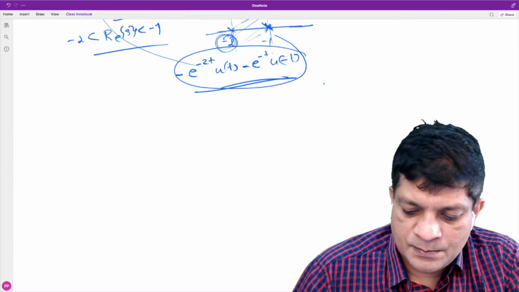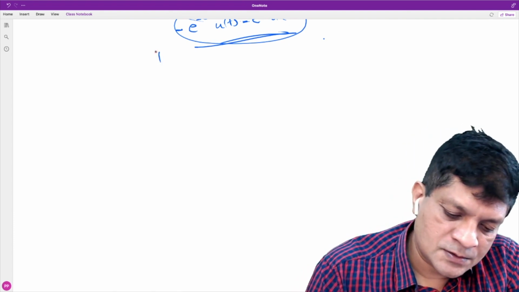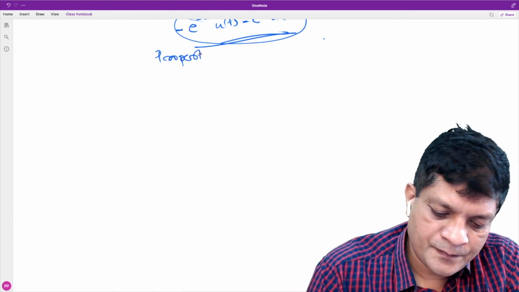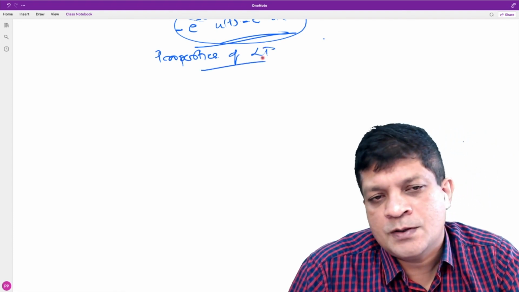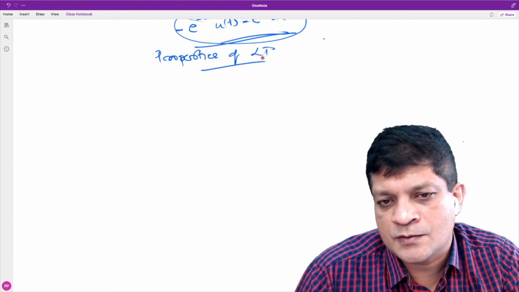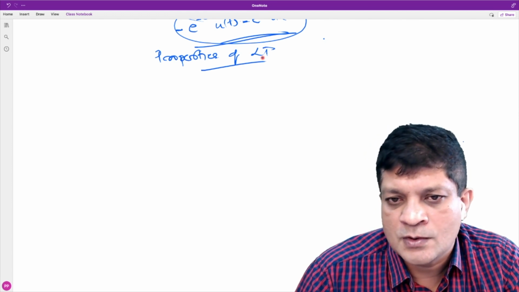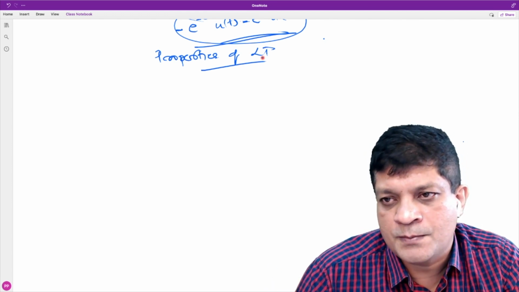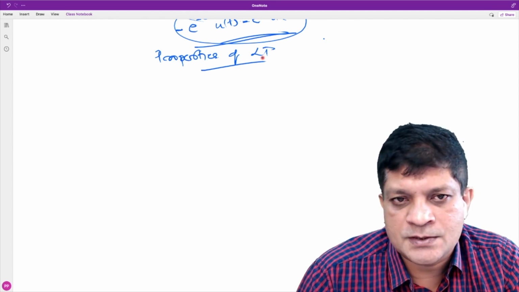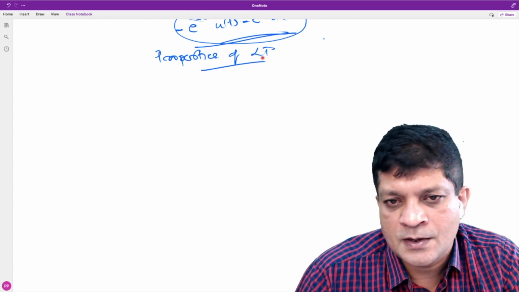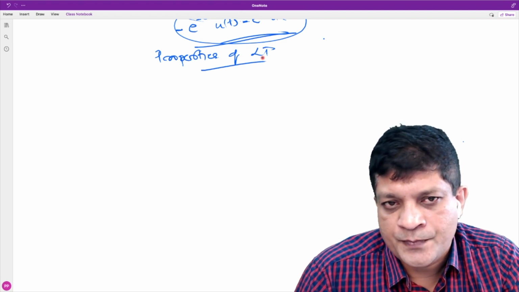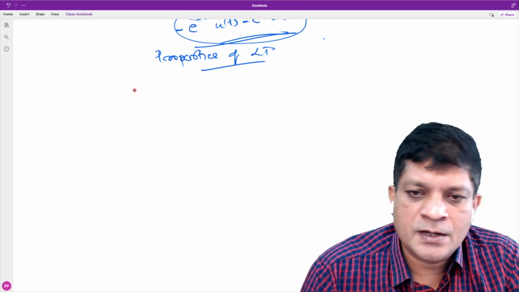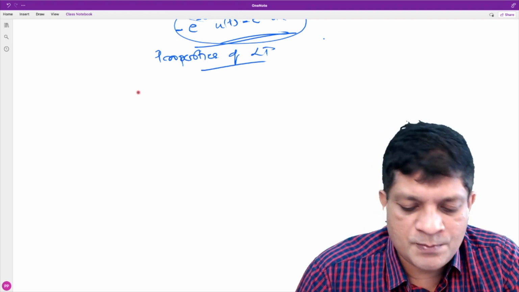Now let us discuss some properties of the Laplace transform. All the properties are similar to those of the Fourier transform, so I am not going to derive any of them. I will just state the property and explain what happens to the ROC, because that is important. The first property is the linearity property. We have already used that property.